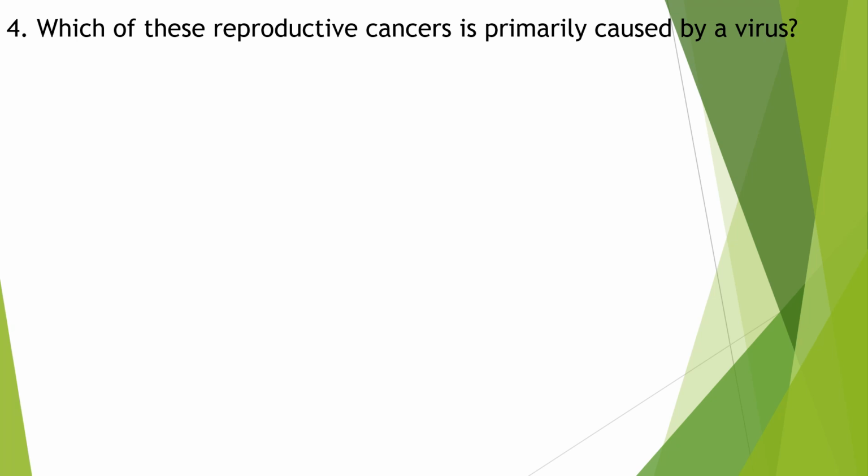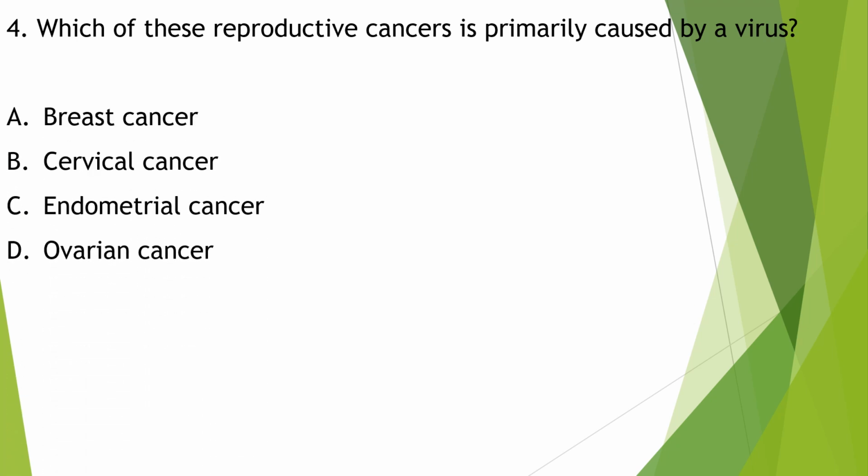Which of these reproductive cancers is primarily caused by a virus? Breast cancer, cervical cancer, endometrial cancer, ovarian cancer. Cervical cancer is primarily caused by human papillomavirus, a sexually transmitted infection. If the virus is diagnosed early enough and cervical cancer screening is done, it is almost entirely preventable.